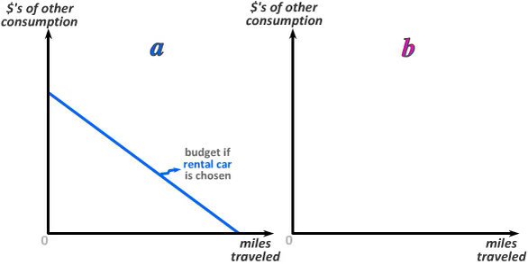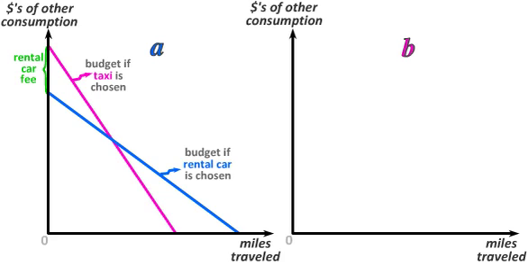The first budget constraint we illustrate is then the budget constraint where we've already paid the fixed fee and are renting a car at a relatively low per-mile cost. If we instead choose to take taxis, we'll have more money to start out with, because we don't have to pay the fixed rental car fee before leaving the airport. Thus, the vertical intercept of our budget constraint if we take taxis is higher than the vertical intercept for the budget constraint where we rent the car. However, each mile driven will now cost us more in a taxi than it would in a rental car. Thus, the slope of the budget constraint for the taxi is steeper than the slope for the budget constraint for renting a car.